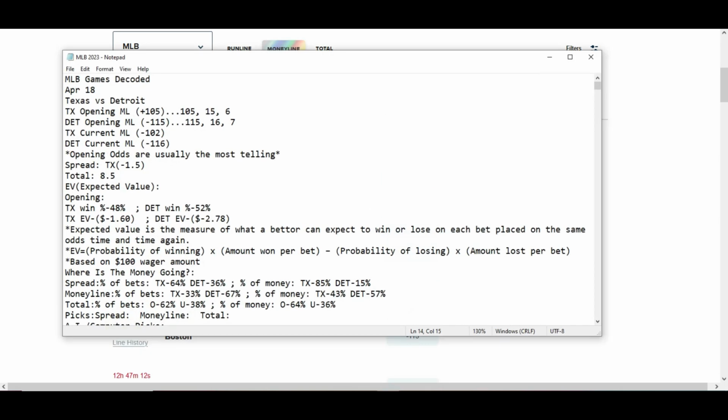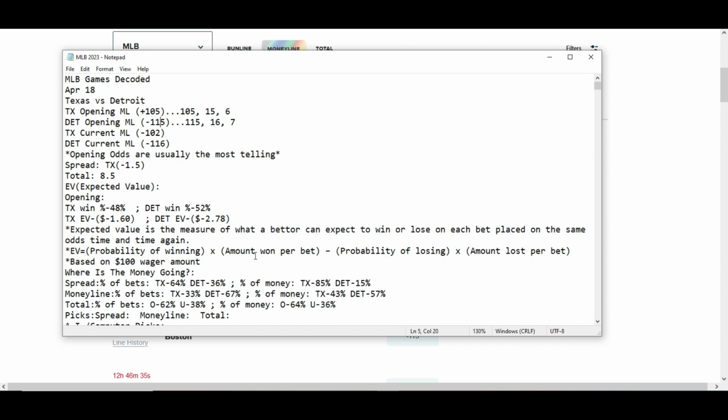Texas and Detroit. Opening odds are on the screen. As you can see, they've already been reduced. The opening odds have already been reduced. Plus 108 for the Rangers and minus 115 for Detroit. 10 plus 5 is 15. 1 plus 0 plus 5 is 6. And that's how we get these values right here. The spread for the game of the Rangers, minus 1.5, also known as the run line. And the total for the game is 8.5 runs for the entire game.